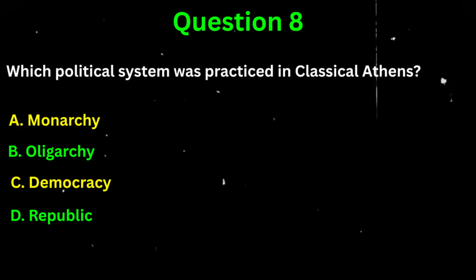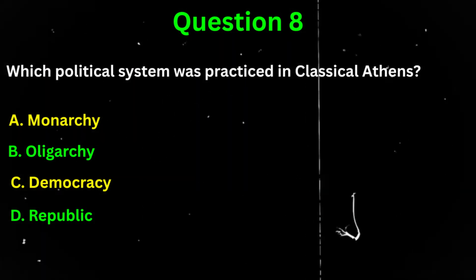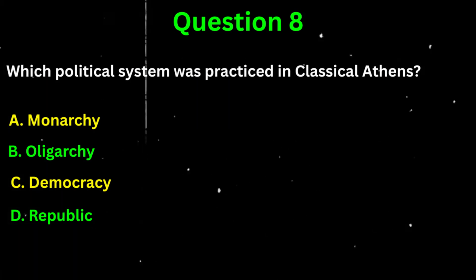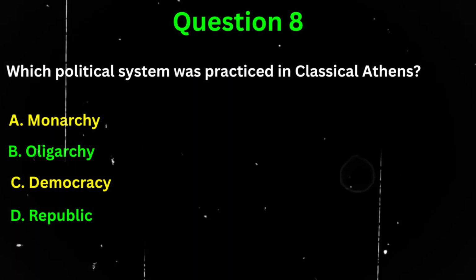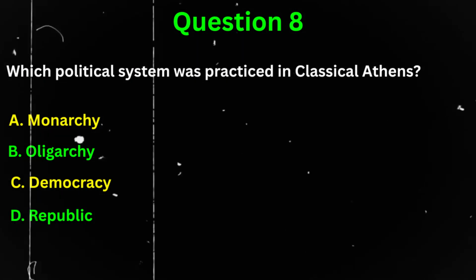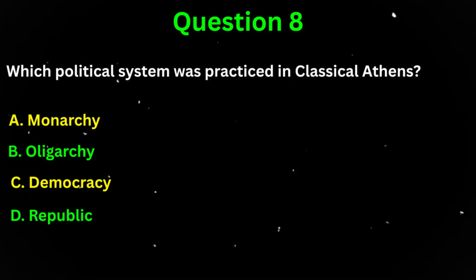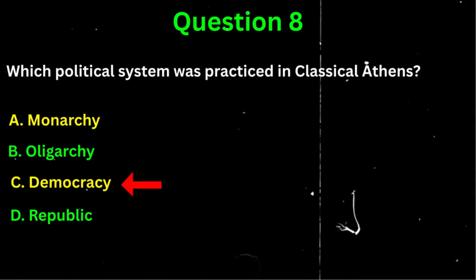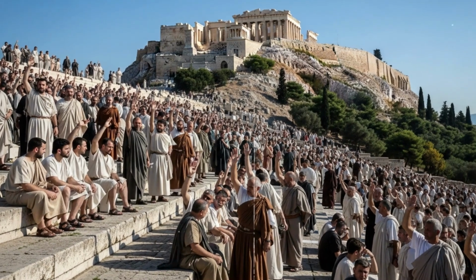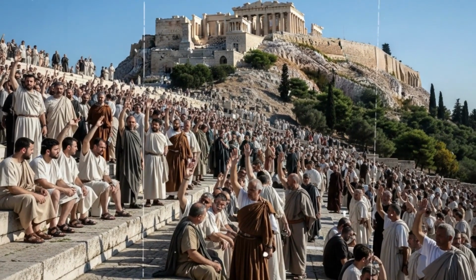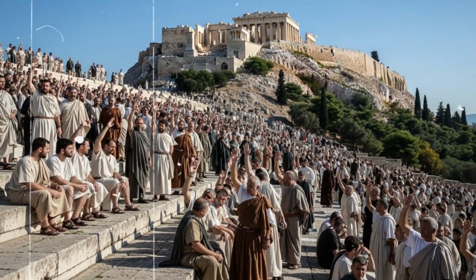Question 8. Which political system was practiced in classical Athens? A. Monarchy. B. Oligarchy. C. Democracy. Or D. Republic. The correct answer is C. Democracy. Athenian democracy allowed male citizens to vote directly on laws, revolutionary but limited.